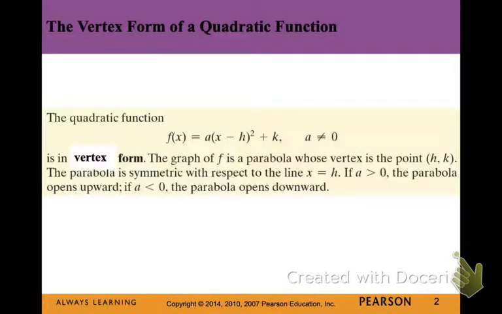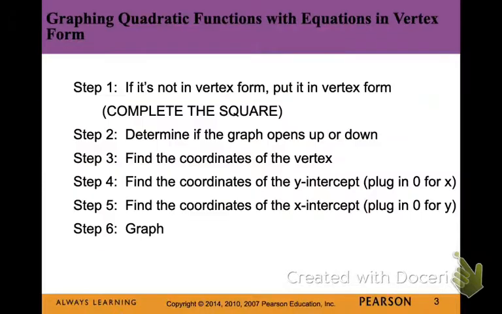So let's start with vertex form of a quadratic function. You should remember this from Algebra 2. The quadratic function f(x) = a(x - h)^2 + k, where a does not equal 0, is in vertex form. The graph of f is a parabola, the U-shaped graph, whose vertex is at the point (h, k). The parabola is symmetric with respect to the line x = h. Notice that line of symmetry goes right through the x value of the vertex. If a is greater than 0, the parabola opens up, and if a is less than 0, the parabola opens down. The equation of a parabola in vertex form tells us lots about the graph.